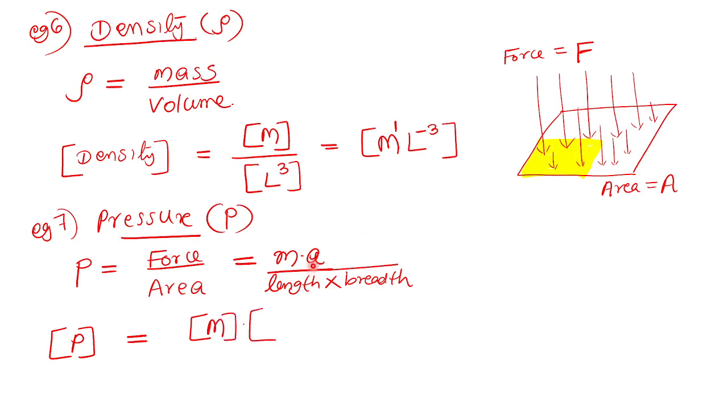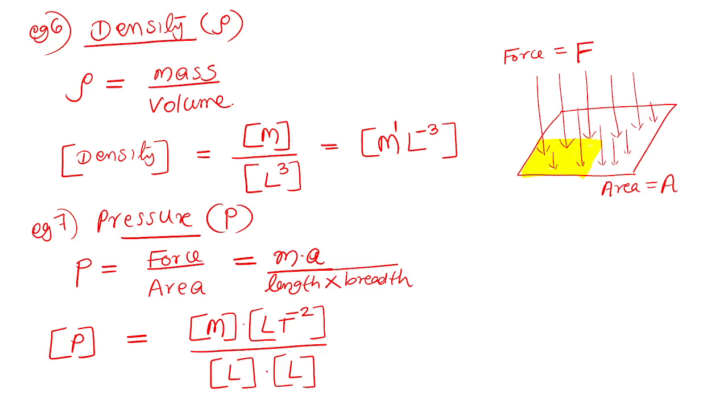What is this A? A is the acceleration. I told you to memorize that. Acceleration has the dimension L T raised to minus 2. Length belongs to the category distance. Every distance related thing has the dimension L. Length has the dimension L, breadth has the dimension L.